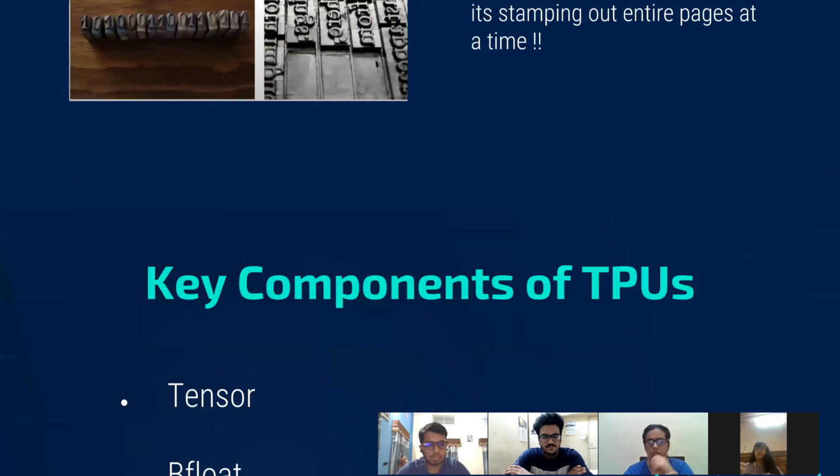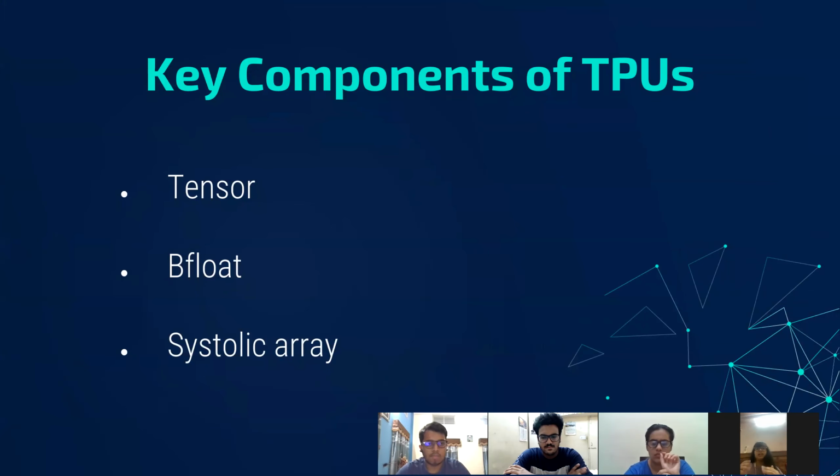Next, we'll go over the key components of the TPUs. As we have already studied, it turns out that GPUs aren't the best tool for AI and machine learning, and therefore in 2016, Google announced tensor processing units. It is a chip that was specifically designed for Google's TensorFlow machine learning framework. Before going into the whole working of the TPUs, we must know certain vocabulary related to it so that we can understand it better.